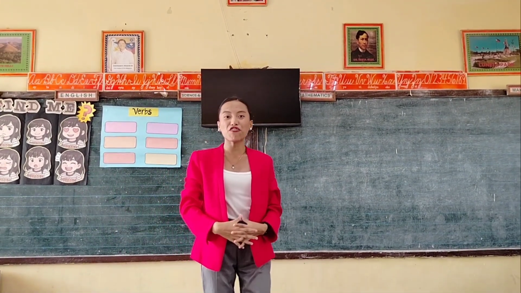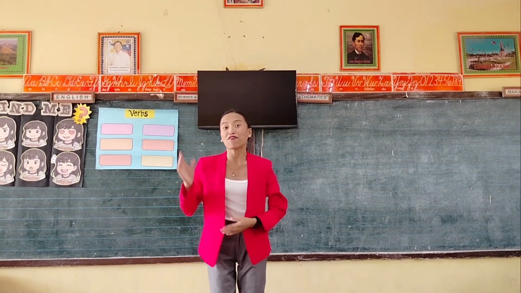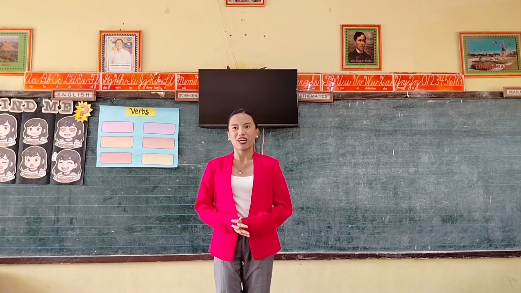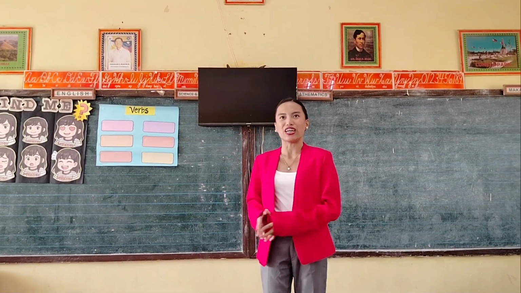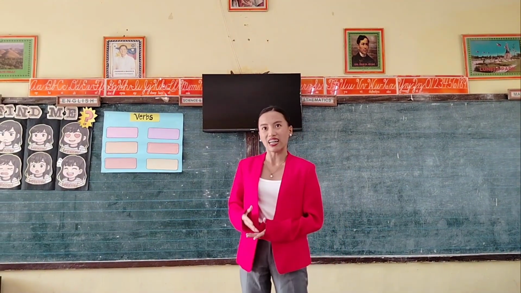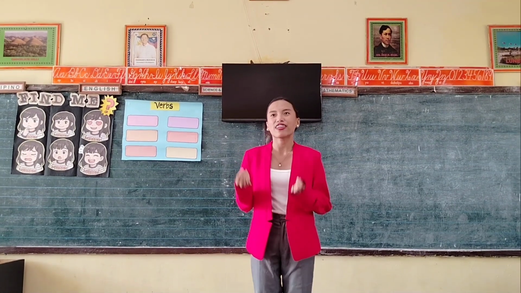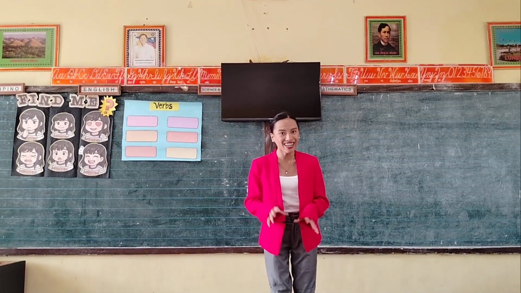So now I will divide you into 3 groups. This game will be called Find Me activity. So find as many words as you can that describe what's happening in this picture. And then try to tell if the verb is showing something we can see like running, jumping, or something you can only feel or think about like loving. So you have 5 minutes to finish, okay?